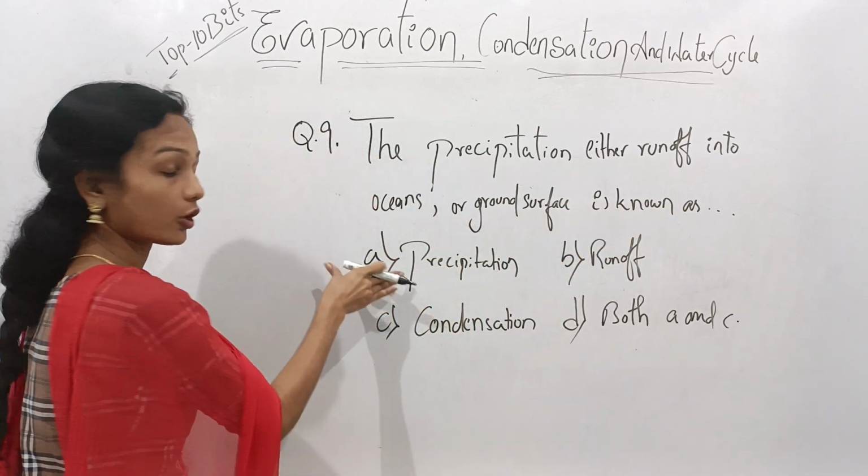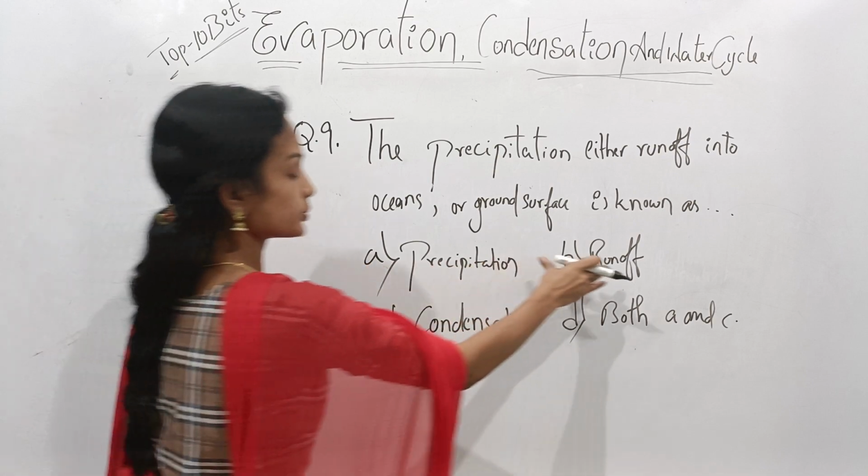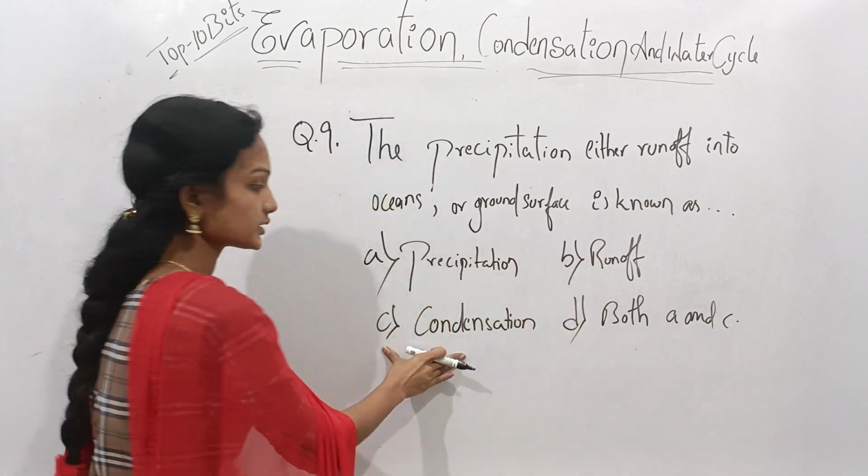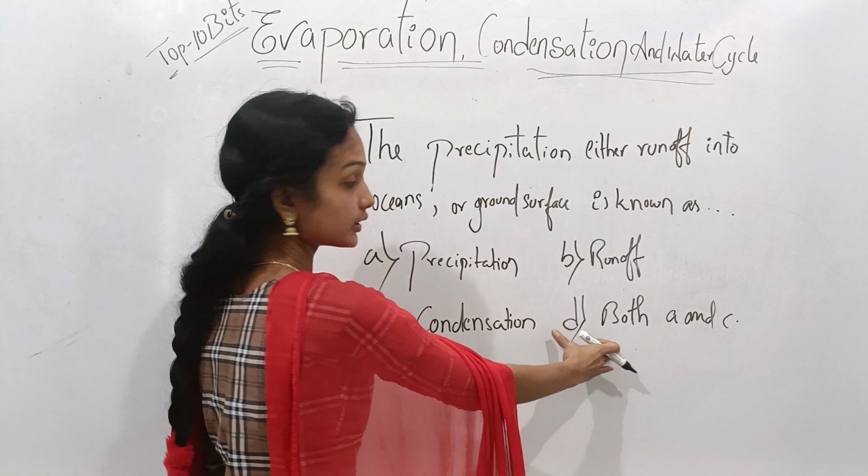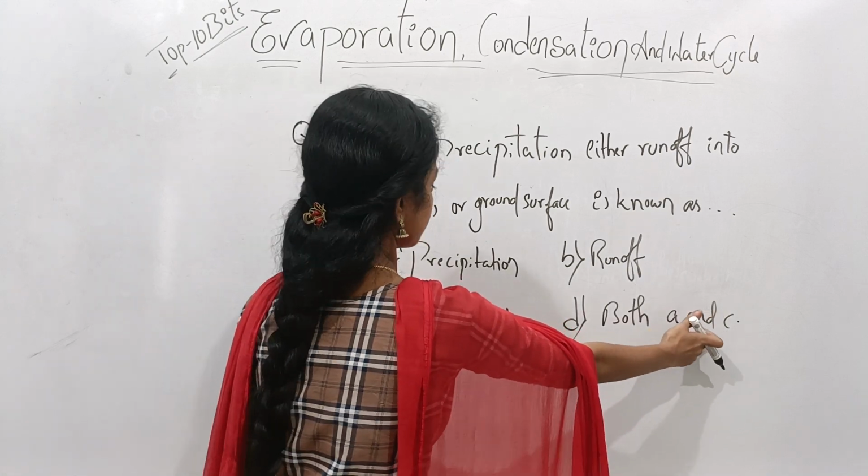Here given options are option A is precipitation, option B is runoff, option C is condensation, and option D is both A and C.